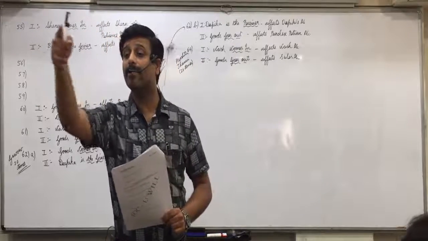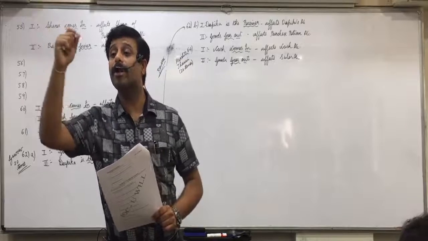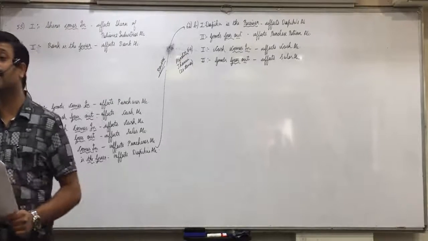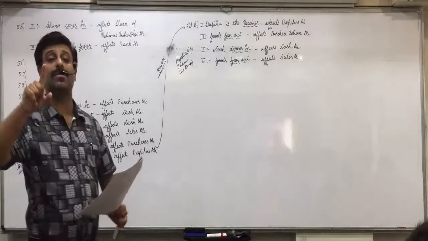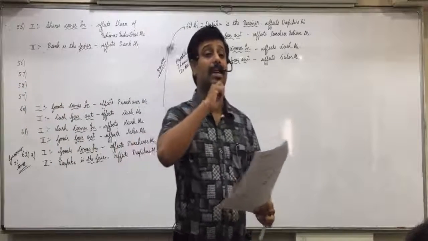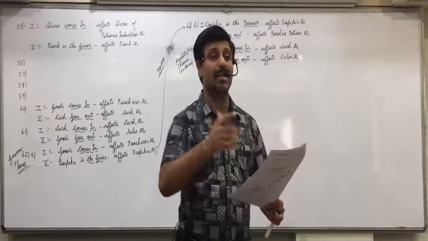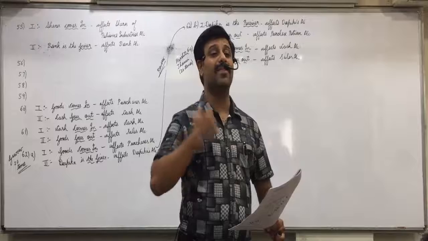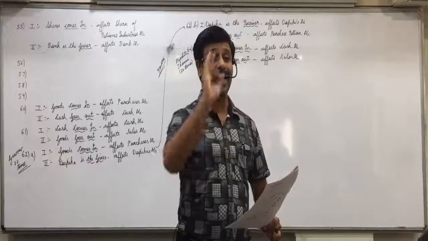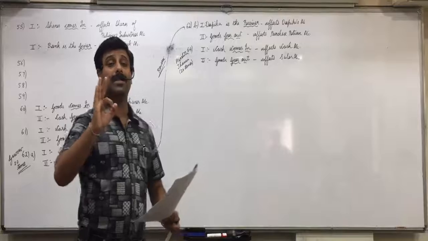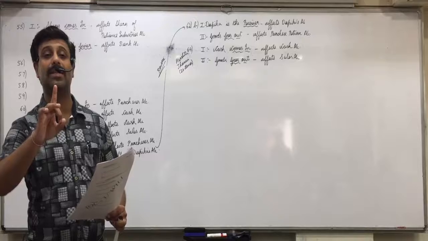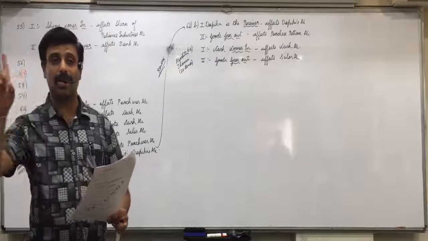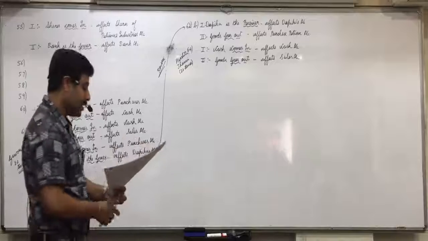Anjali, what is your name? Below, behind me. Isha. Kantila is the receiver, affects Kantila account. Goods goes out, affects goods. Correct, sit down. Anuj, what is the first question we asked to ourselves in the effects? Who is the receiver? Sold goods to Kantila. Kantila is the receiver. Why did you even go to the second effect when you get the answer in the first itself? And name is given, Kantila, means it's a credit transaction. So cash cannot come in. Name is given Kantila means it is a credit transaction. So cash cannot come in. Understood that? Sit down.